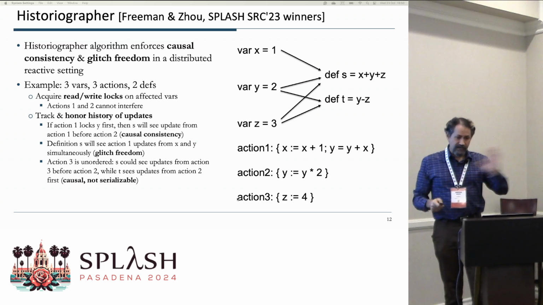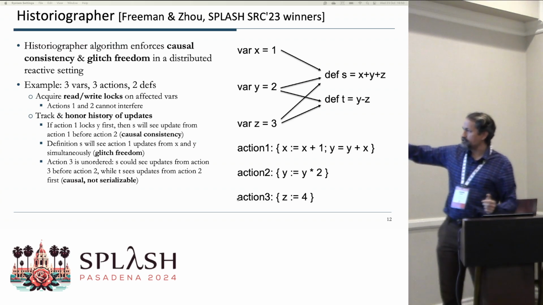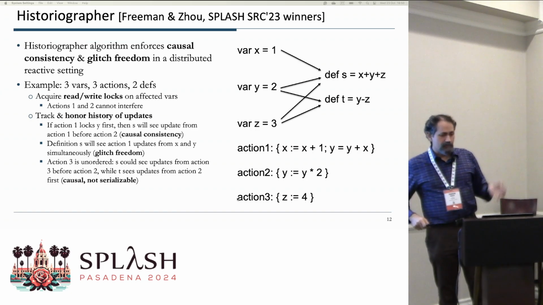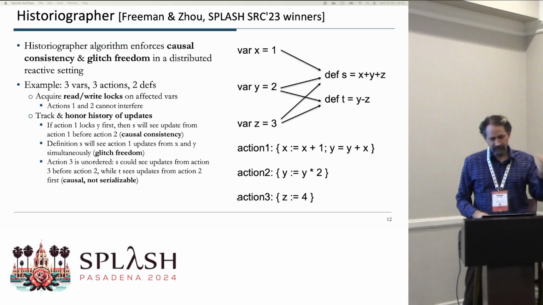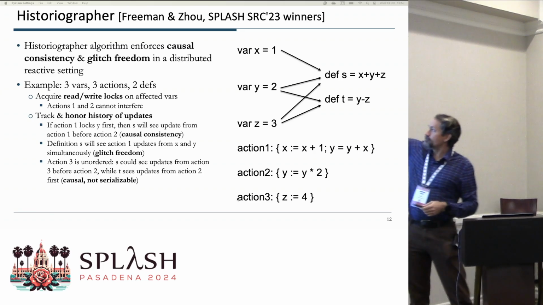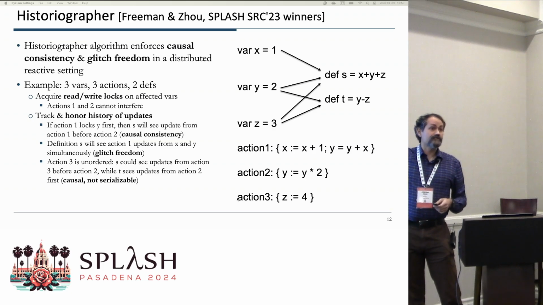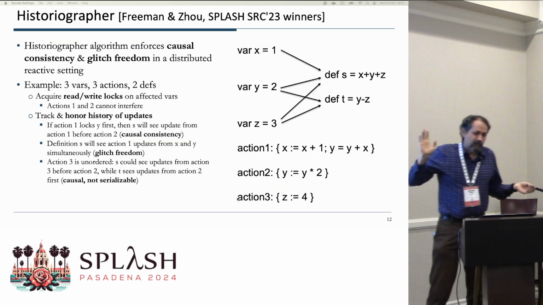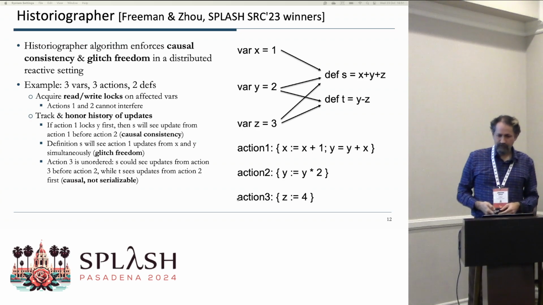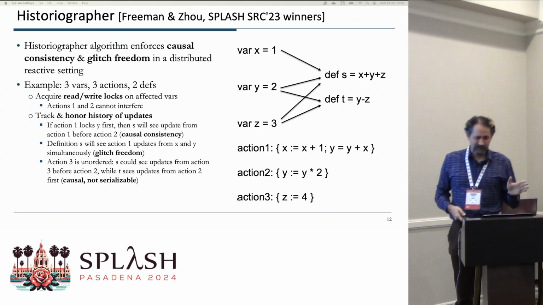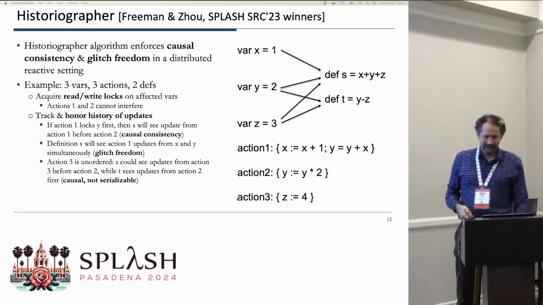And that's okay. Action 3 can run completely independently of action 1 and 2. But because we have causal consistency and not serializability, these definitions might see the updates from action 2 and action 3 in different orders. And that's the price we pay for not having global synchronization, right? If you want global synchronization, use our plugin, add a database.